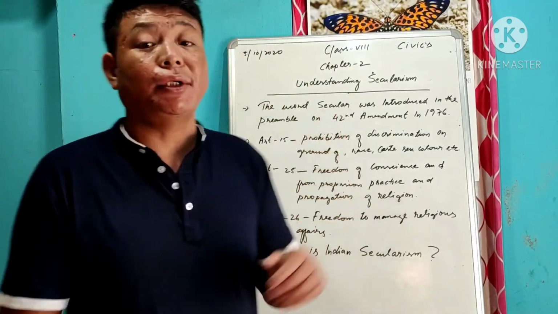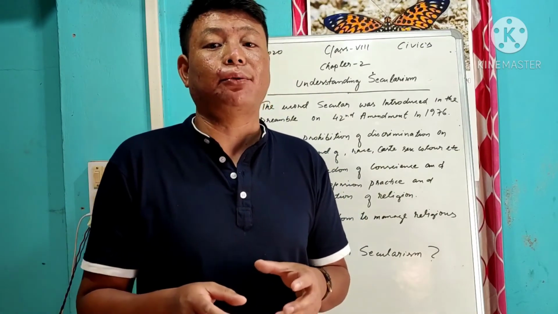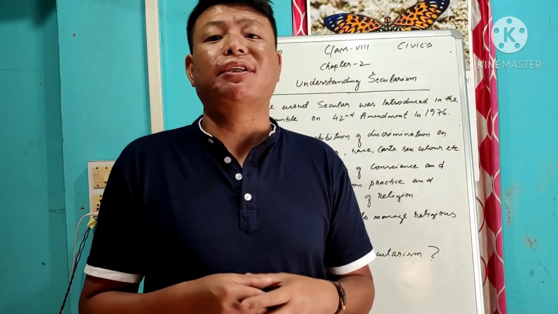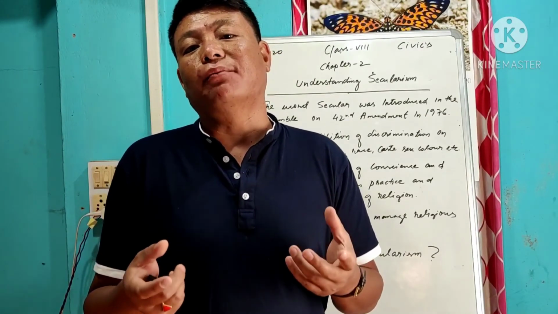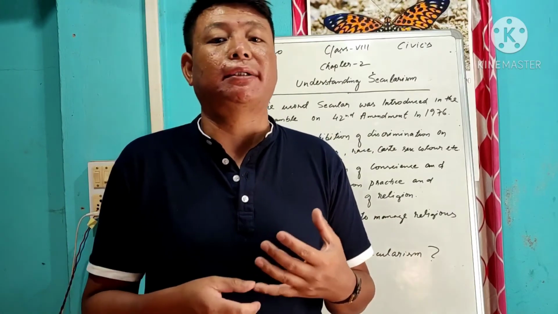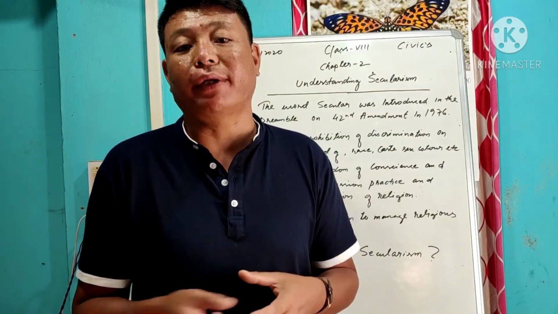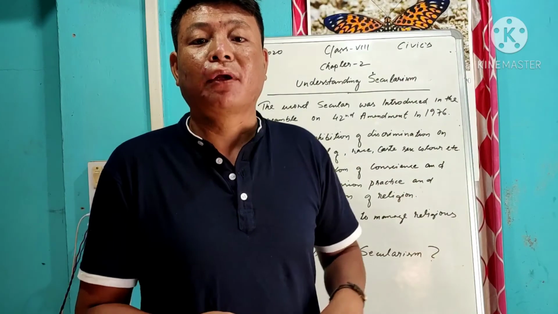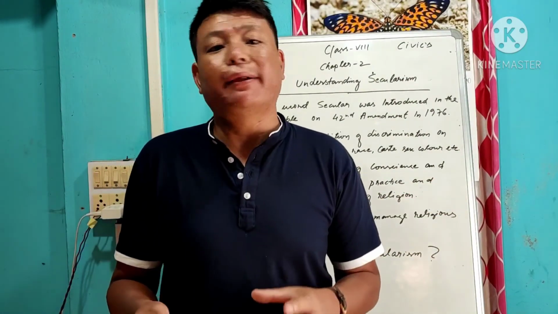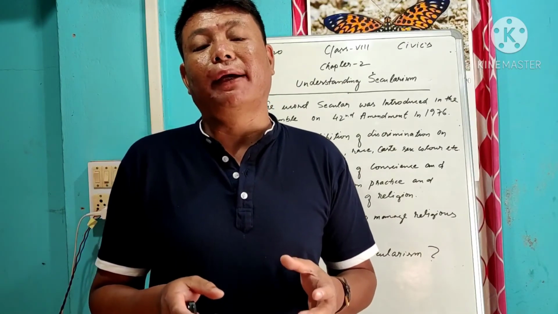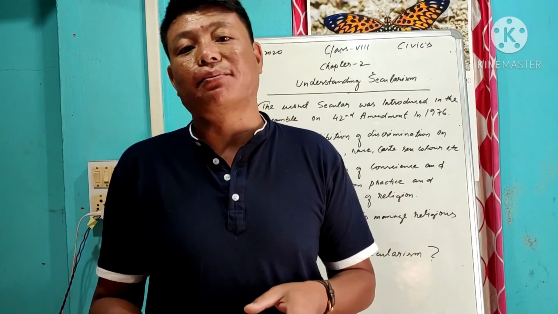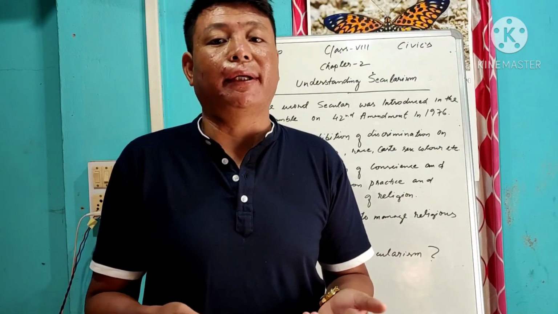So that is understanding secularism. In this topic, nothing more is there to be discussed. But in the next chapter, we have to discuss more the needs of the parliaments and the importance of the states and the central government. Those things we discuss more in political science, especially civics. So in this chapter, nothing more needs to be explained. Once you study, it will be very easy to understand. And if you are unable to get it, you can send a message or ask me, and I'll make it clear.